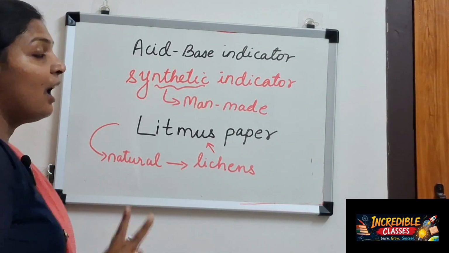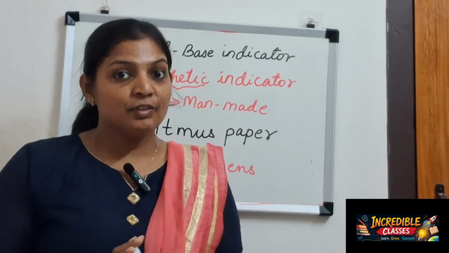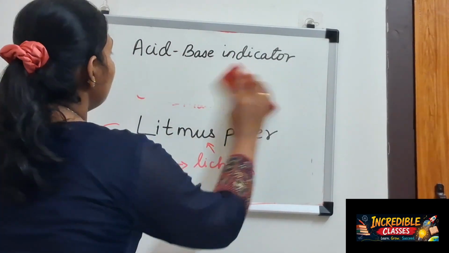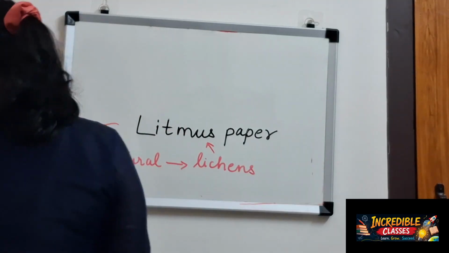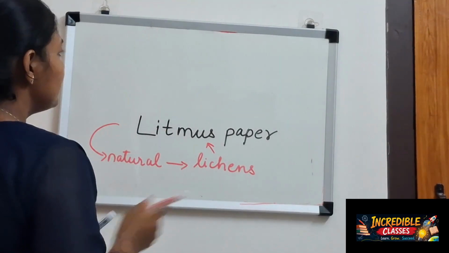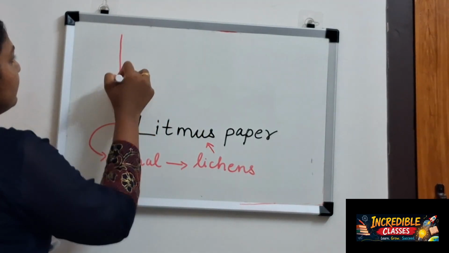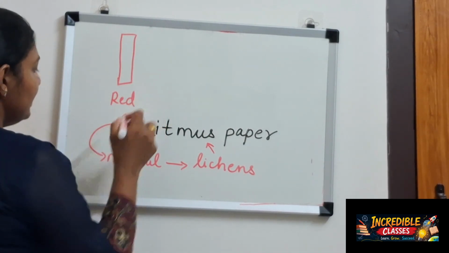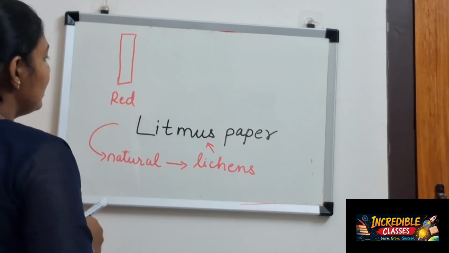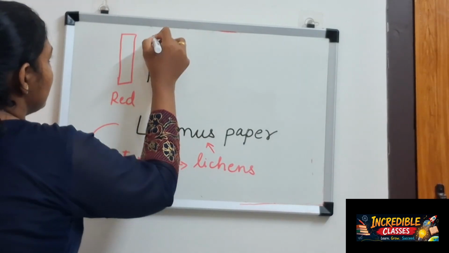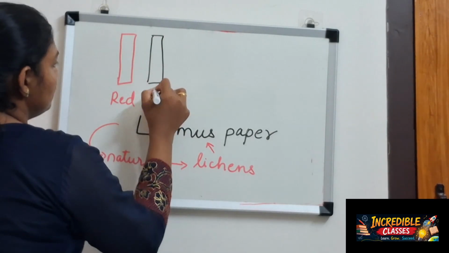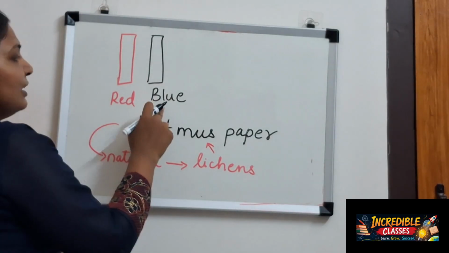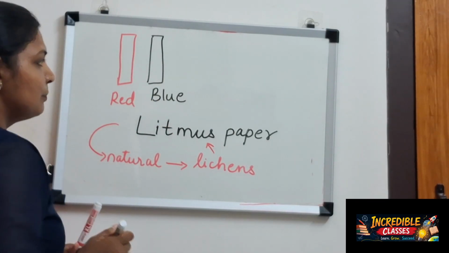And there are two types of litmus paper. What are these two types of litmus paper? One is red litmus paper, okay, and second one is blue litmus paper. First one is red litmus paper, second one is blue litmus paper.